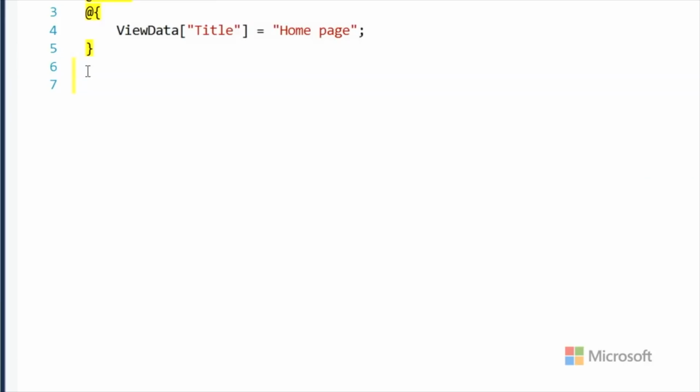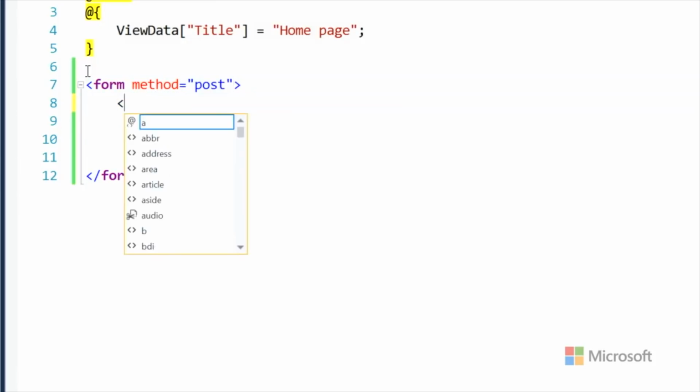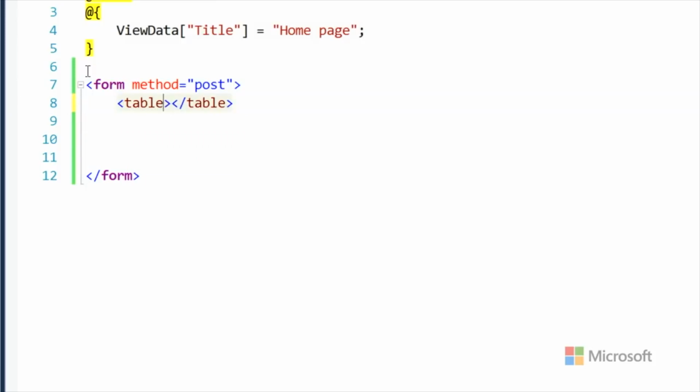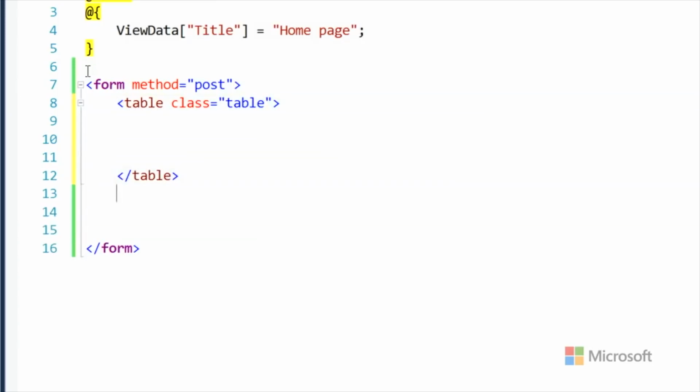Cool. All right. So let's make our form. And this will be on the index page, right? Yep. We'll have method equals post. And this will be a table. All right. It's okay to use tables if it is a table of data. So many people complain about tables being a bad idea, I think that's kind of funny. It's a table. It's okay to have a table.